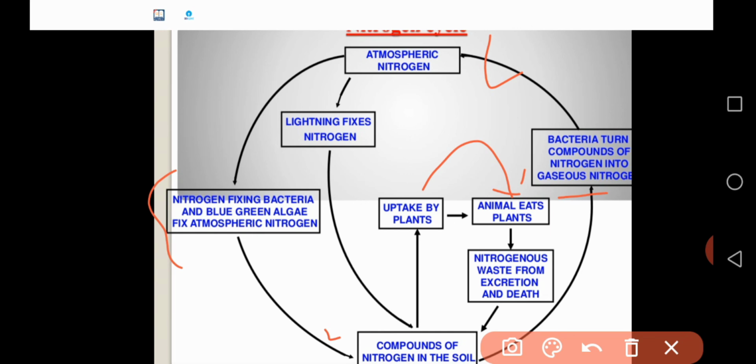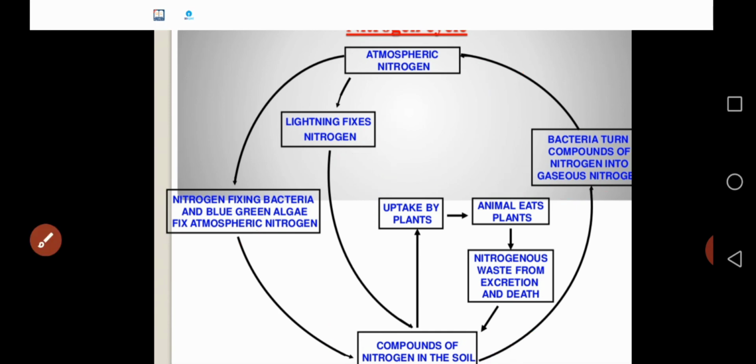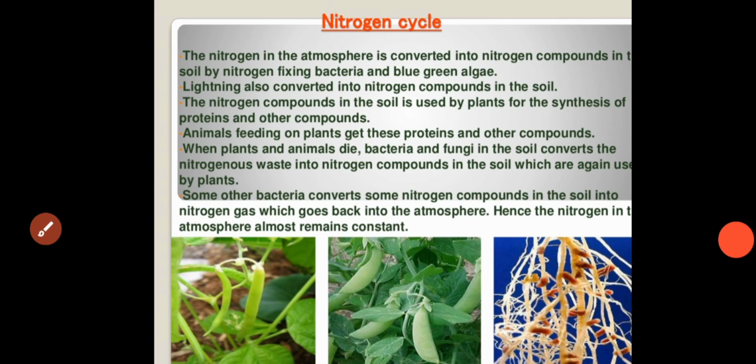Atmospheric nitrogen is converted into compounds of nitrogen in the soil by the lightning process also. So atmospheric nitrogen is converted into compounds of nitrogen by bacteria as well as lightning. So this is the very important nitrogen cycle. This is the explanation of the nitrogen cycle. Just now I explained, the nitrogen in the atmosphere is converted into nitrogen compounds in the soil by nitrogen-fixing bacteria and blue-green algae. Similarly, lightning also converts it into nitrogen compounds in the soil.